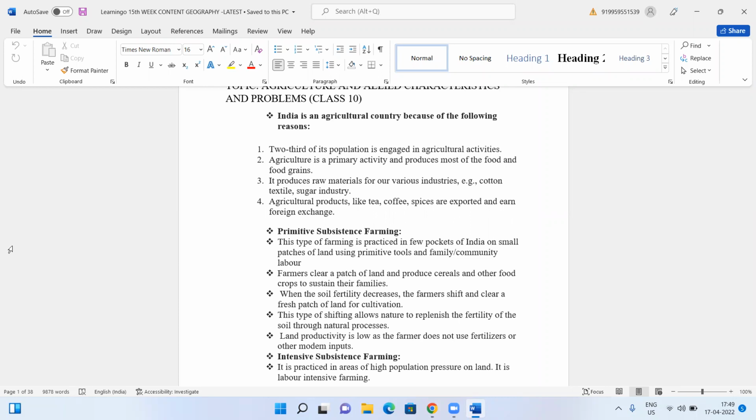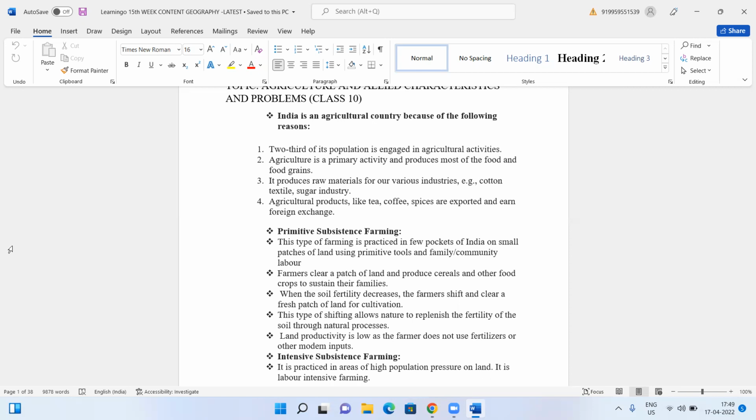Does anyone know what a slash and burn cultivation is? What is a slash and burn cultivation? Ma'am, after the crop is harvested, they burn the field and move to the next land, ma'am. Is it burning the field? It's not very clear. Cut down the forest, they'll say.